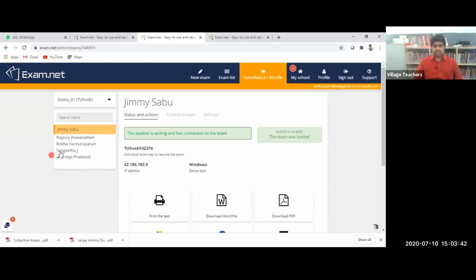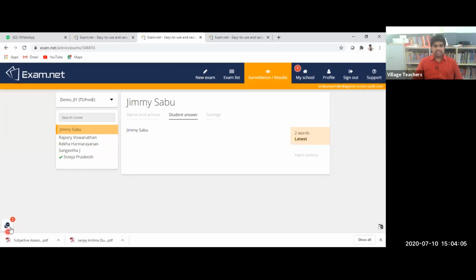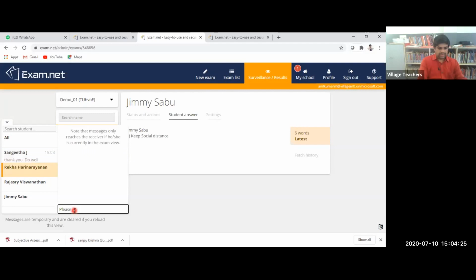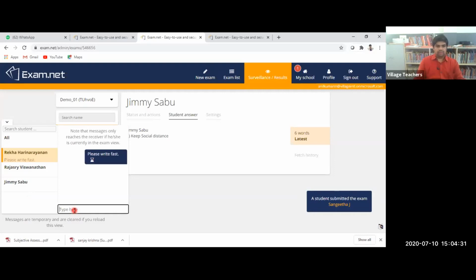So once the student submitted, we can see this tick option. One alert we can see. See, this is the chat window. So one alert is there. So click on there. Writing exam. So ma'am replied to us, writing the examination. Okay, so I can just say, thank you. Please write fast. So we can monitor the students like that, just like an invigilator.